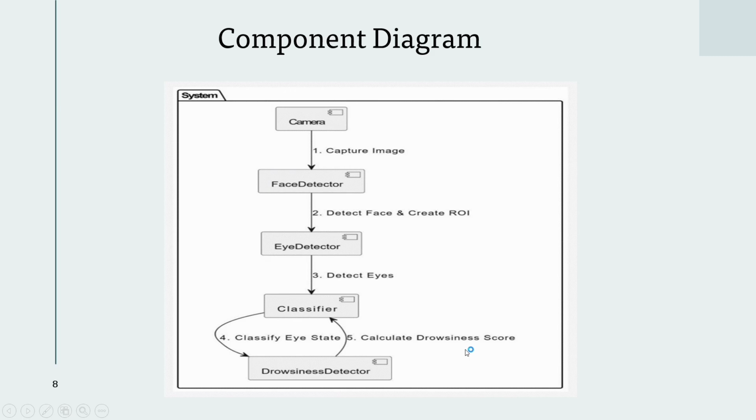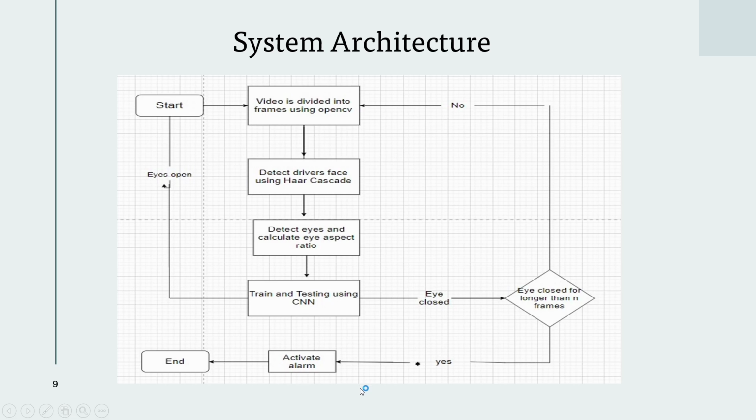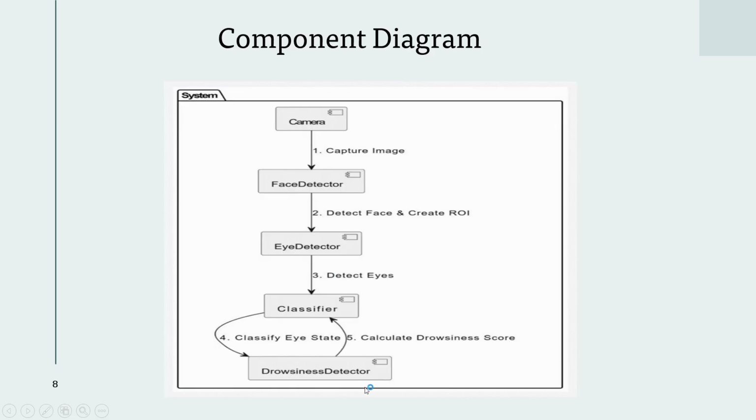Based on the eye state over a period of time, it calculates a drowsiness score. The classification results and drowsiness score are sent to the drowsiness detector component. The drowsiness detector uses the drowsiness score to determine if the driver is drowsy. If the driver is detected to be drowsy, the system can trigger alerts or take proper actions.